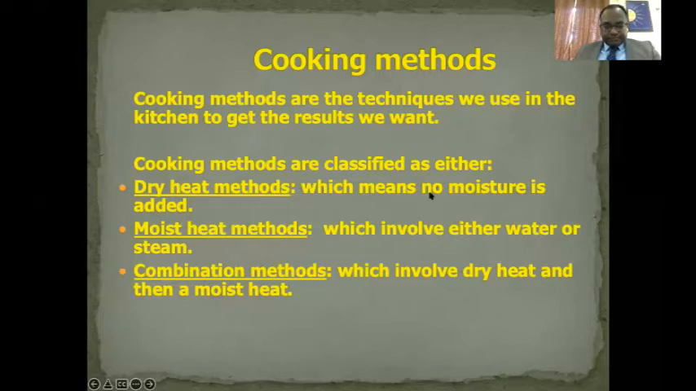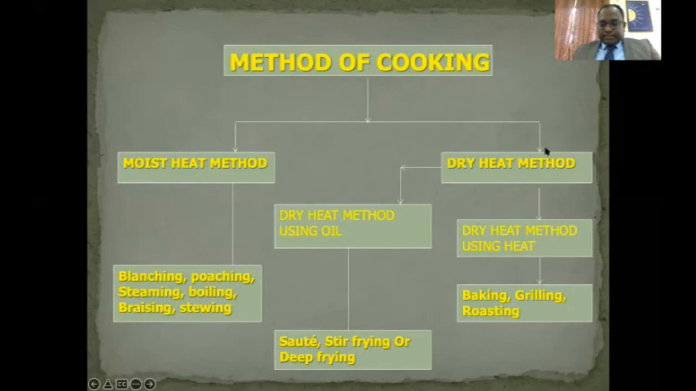ठीक है? Next. So that's the same thing which we just put on a flow chart. So methods of cooking, moist heat methods are blanching, poaching, steaming, boiling, braising, and stewing. Dry heat methods using oil are saute, stir frying, and deep frying. Dry heat methods using air, or using heat, are baking, grilling, and roasting.